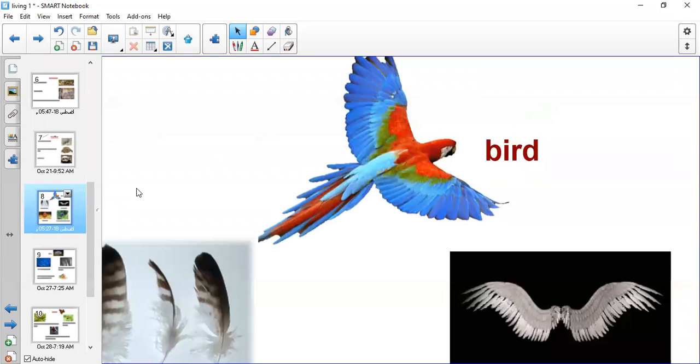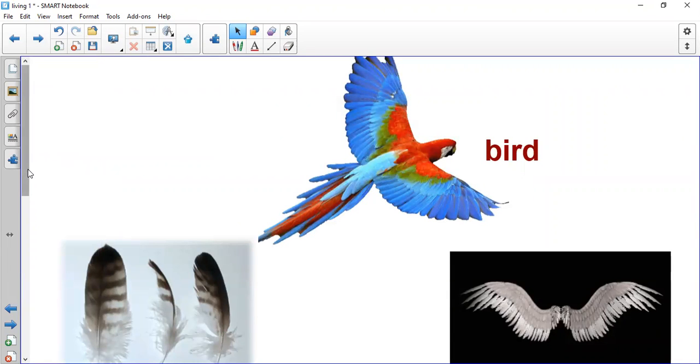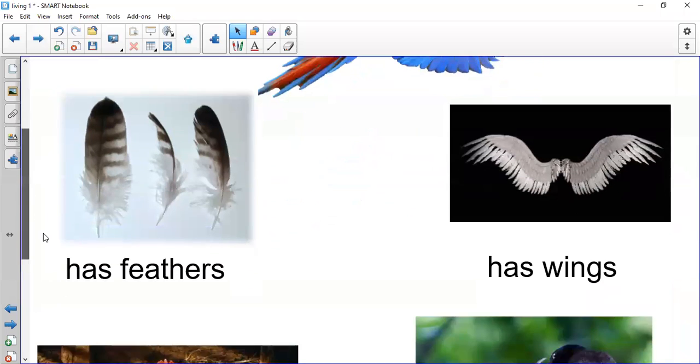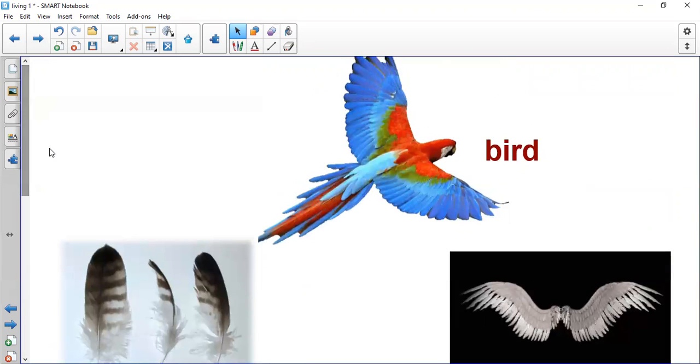Let's start with the third group of animals. It is called the bird group. What is the bird group? Any animal that has feathers or wings belongs to the bird group, though not all animals that fly. So we have finished mammal, we have finished reptile, and we will start with the bird group.